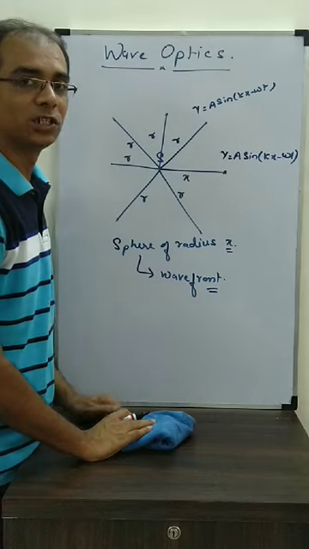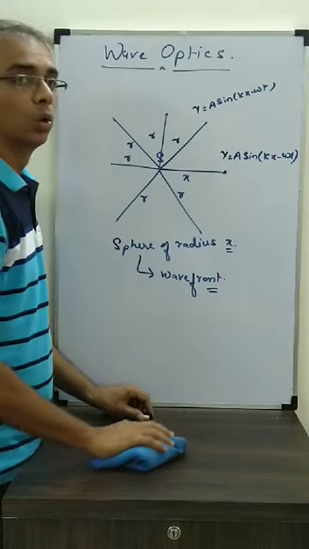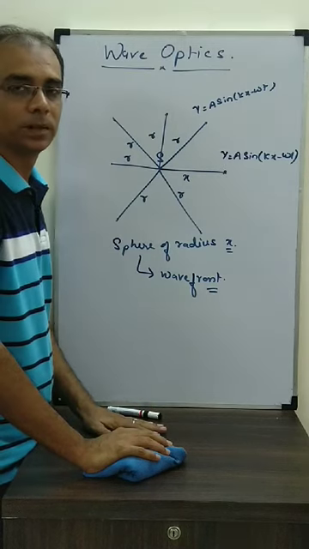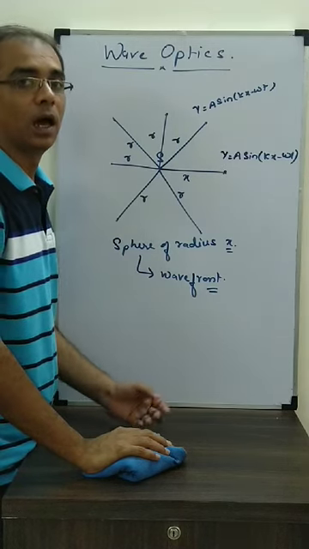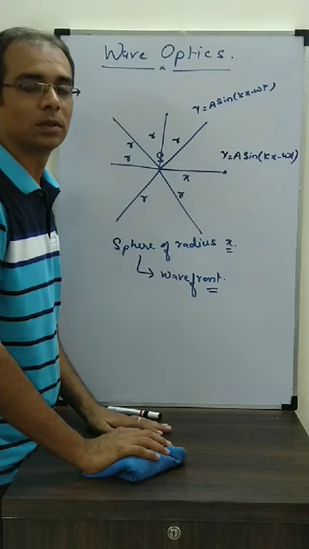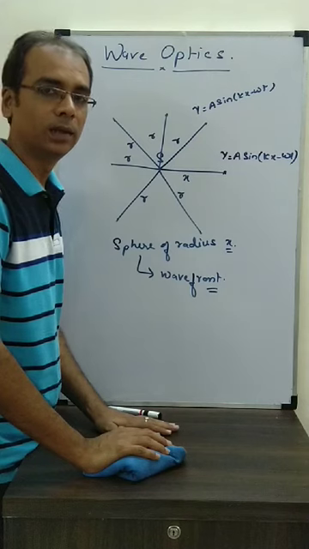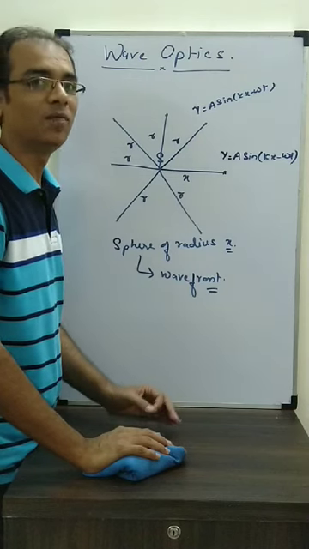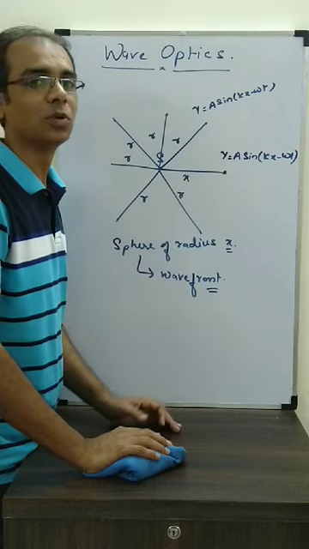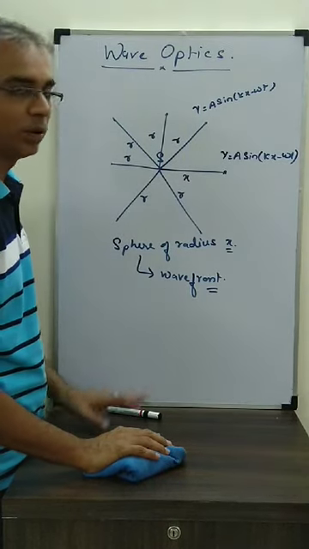So what is the definition of a wavefront he gave? He said that the locus of all the points which are vibrating in the same phase around the main source is called a wavefront. In this particular case, what is the shape of the wavefront?